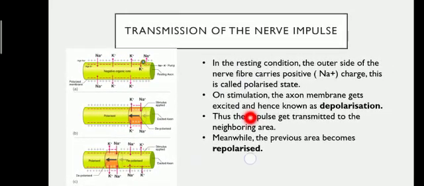You can see these are the three stages we mainly see during the transmission of nerve impulses, and this is also known as the sodium pump. Why is it known as the sodium pump? Because this transport is achieved by using energy, and there is transport of sodium ions outward and inward across the axon. That is why it is known as the sodium pump.